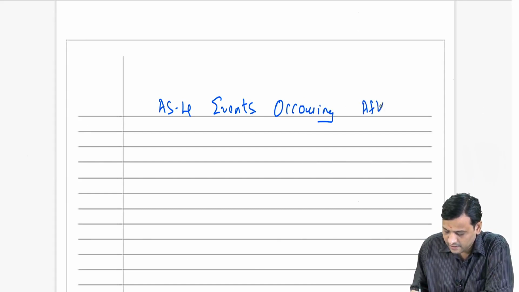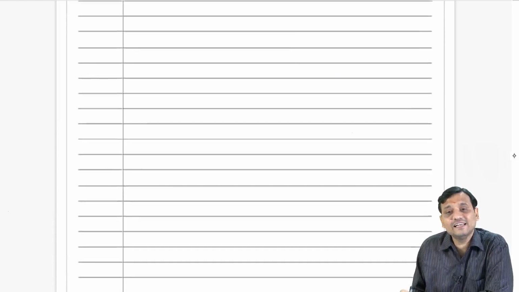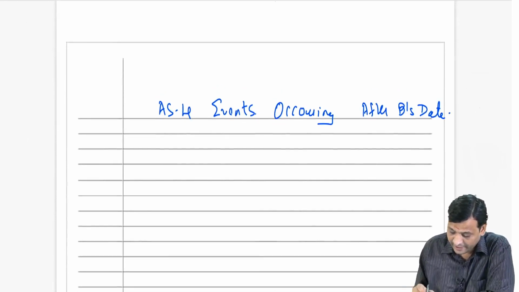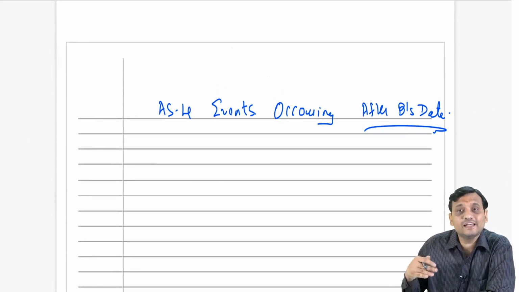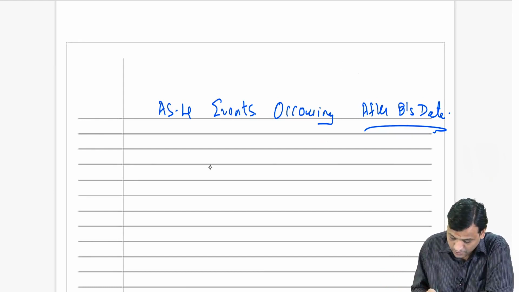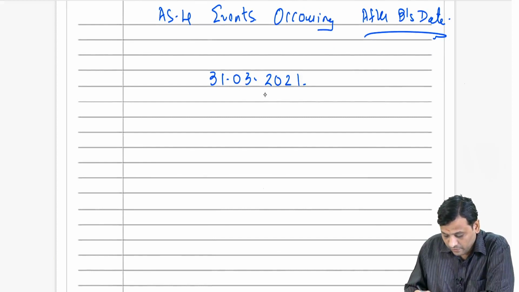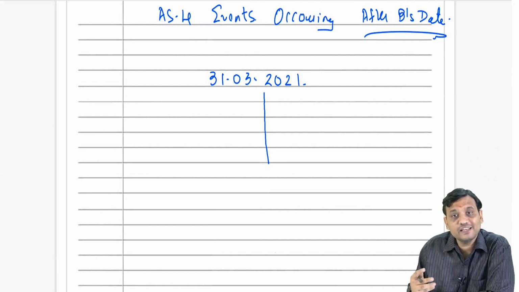This standard is dealing with something which is happening after balance sheet date. Of course, when I say after balance sheet date, till which date? Say my balance sheet date is 31st March 2021. What is the area it is going to capture from 31st March 2021 till what date?